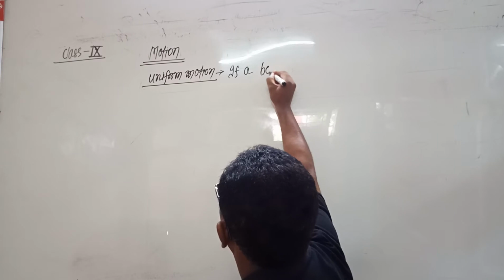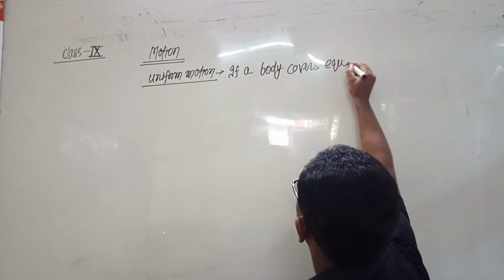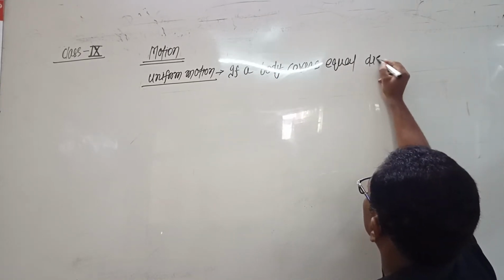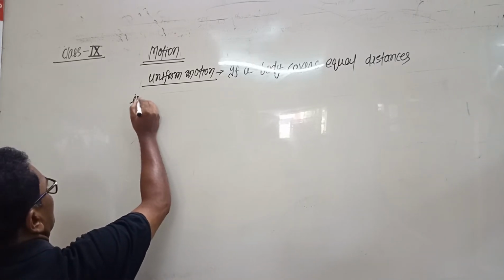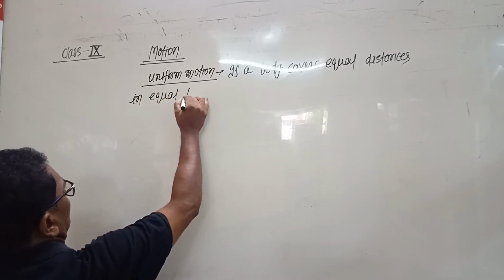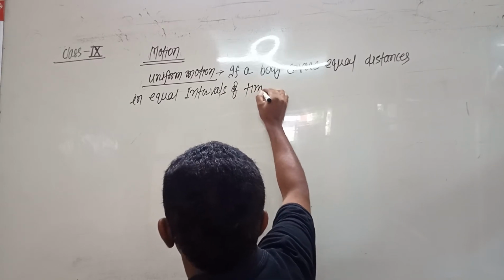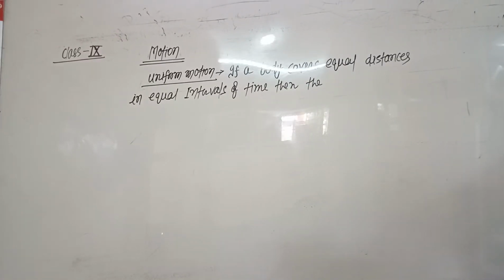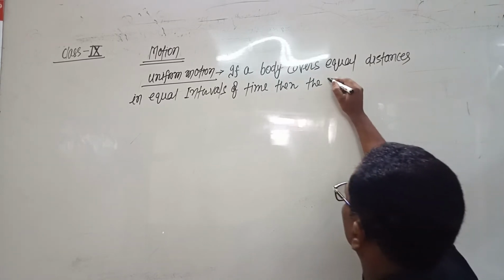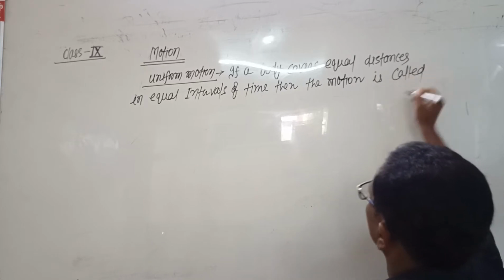If a body covers equal distances in equal intervals of time, then the motion is called uniform.